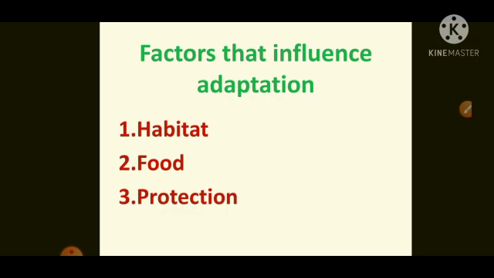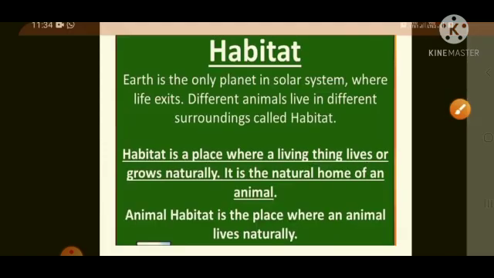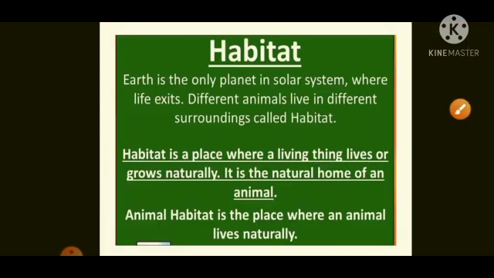First point, 3 factors are there. First point, habitat. Second point, food. Third point, protection. We will discuss one by one. Okay? Children, so first of all, we must know what is a habitat.